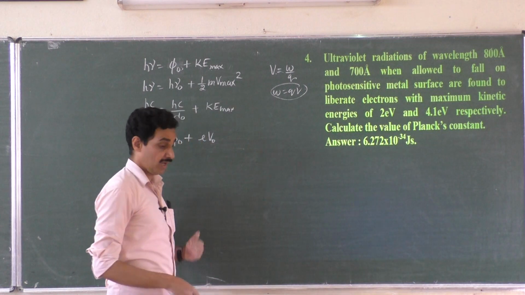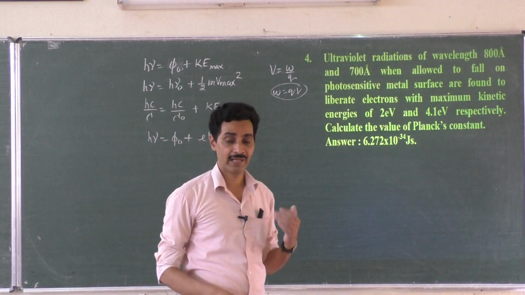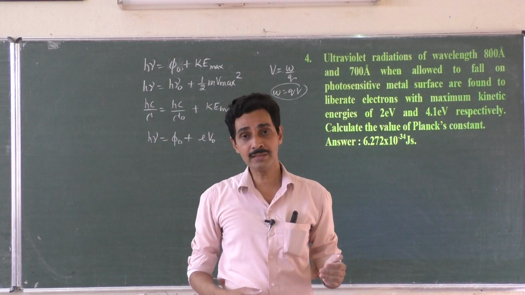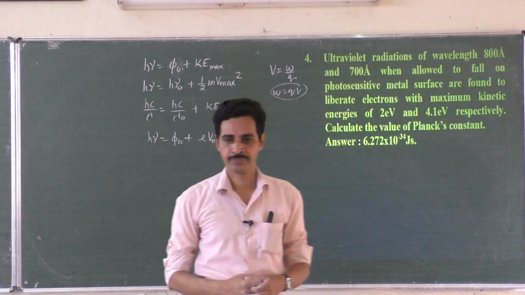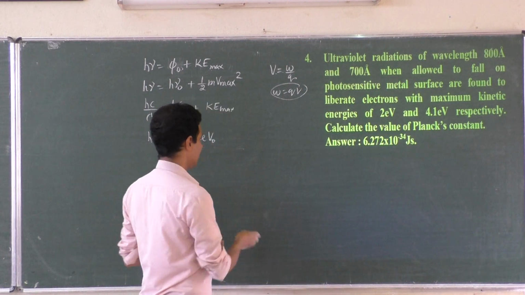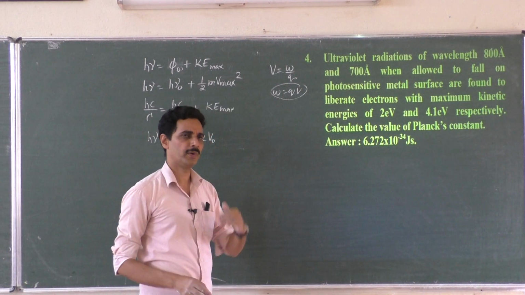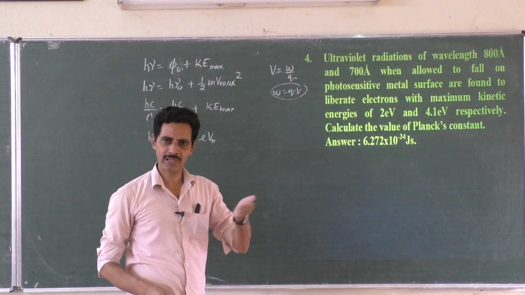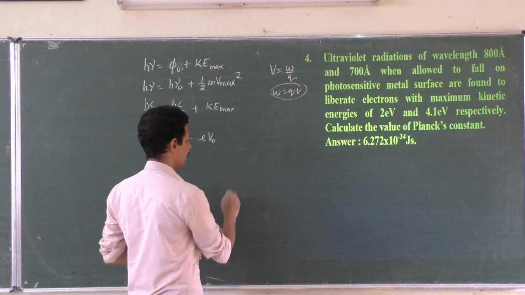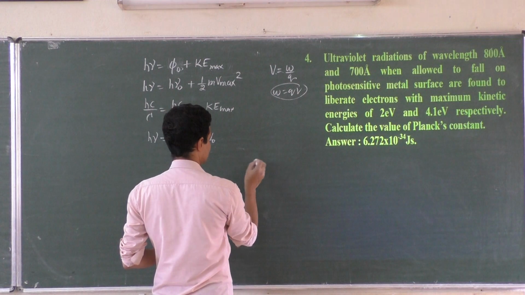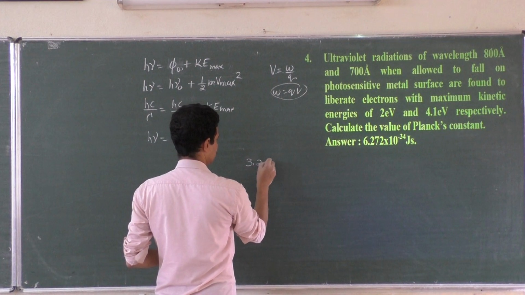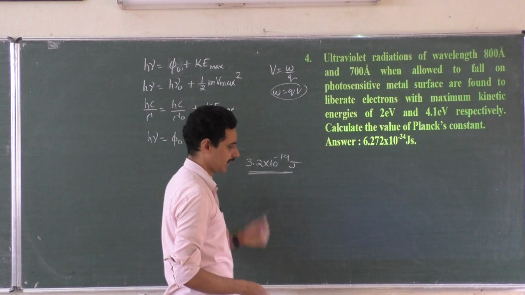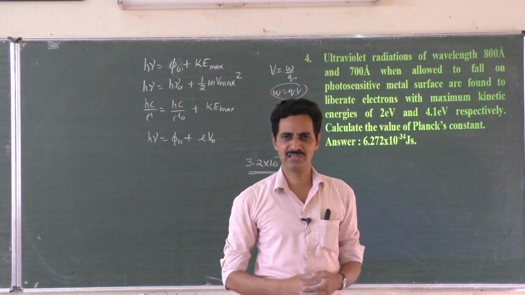These are the formulas. Now, when we come to the level of electrons and atoms, the energies of electrons and atoms are so small that when an electron jumps from one energy level to another, it may take some energy and it may give some energy. The energy difference is in the order of, suppose, 3.2 into 10 to the power minus 19 joules. See here how small it is, 10 to the power minus 19 joules.